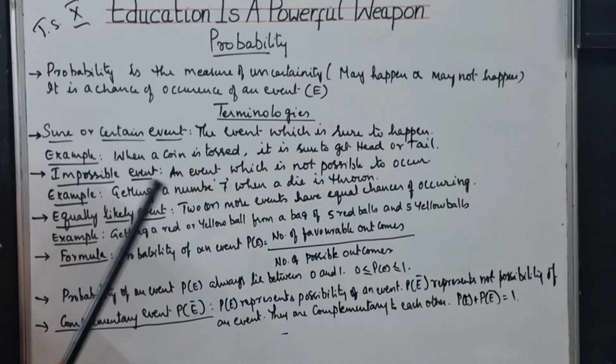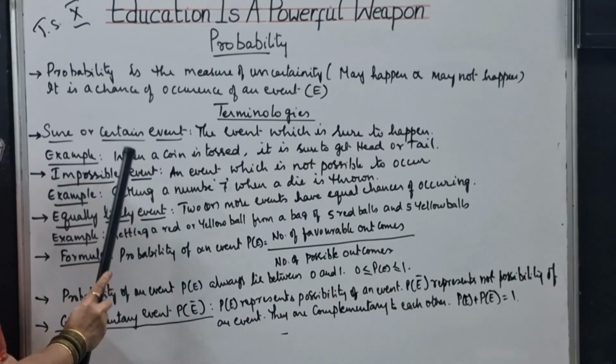So it is impossible. We don't get it. So the event is called an impossible event.